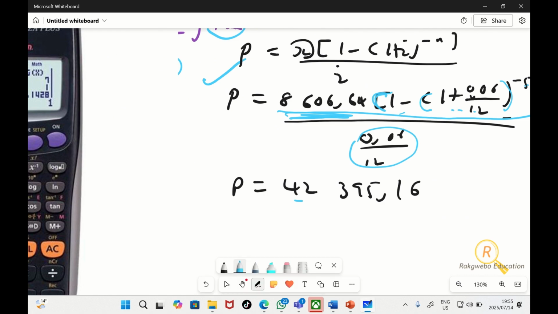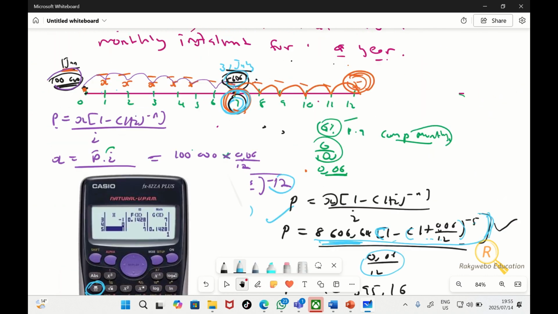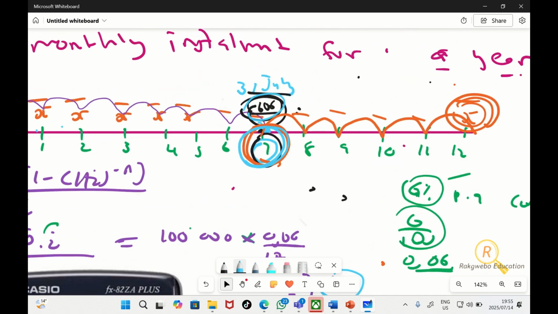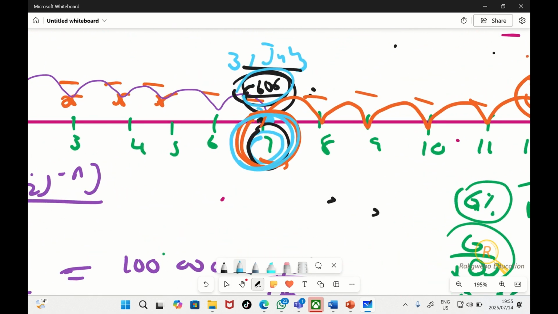So this for the 2,000 is almost like, think of it this way, it's almost like a loan he takes out at that time. It's like a present value.